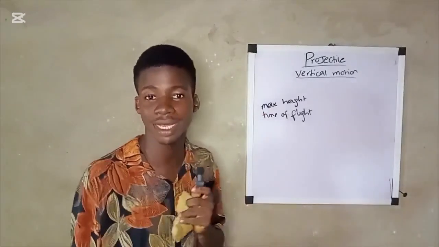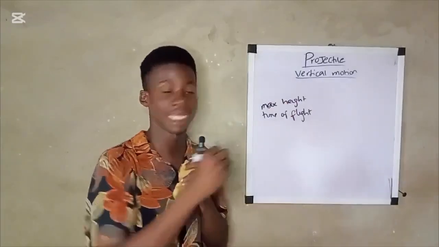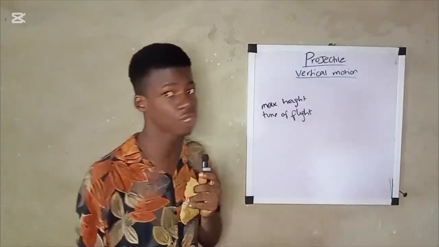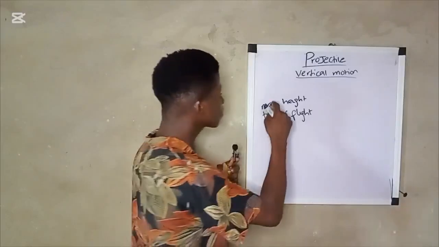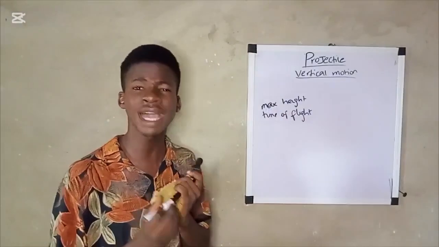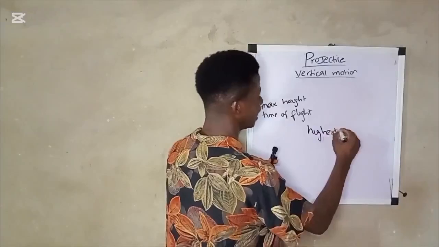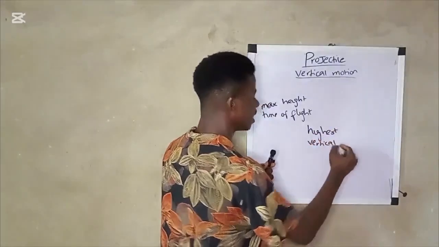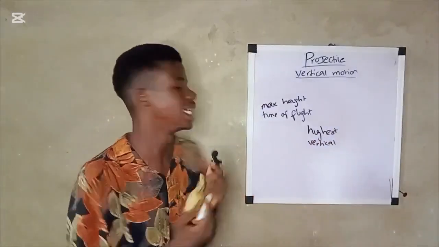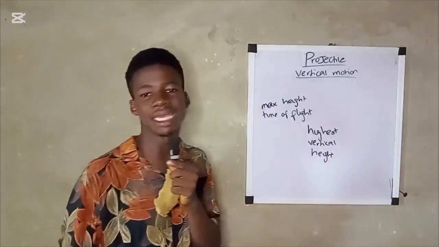Please, if you have a book and Bible, you can write. Don't mind it, my body is so small, so that is why I cannot write it. Okay, so just you can, if you have a book and pen, jot it down. Okay, now maximum height. What is maximum height? Maximum height, take note, maximum height is the highest vertical maximum height is the highest vertical height reached by a body. The highest vertical height reached by a body.